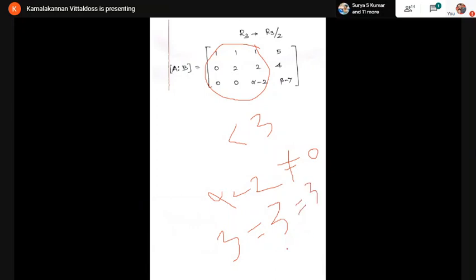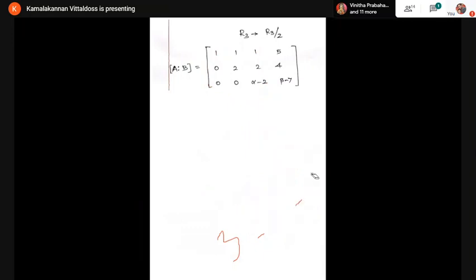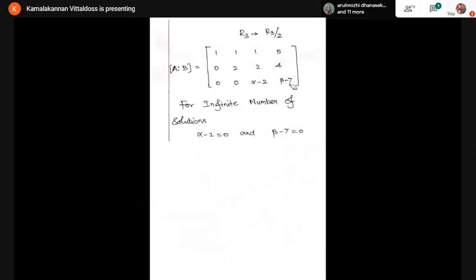But in the problem, they have given infinitely many solutions. Therefore, this term must be 0. So alpha minus 2 must be 0. If alpha minus 2 equals 0, what is the alpha value? 2. If alpha is 2 and beta is 7, listen carefully, both get 0. Then the rank of A and the rank of A comma B are equal.